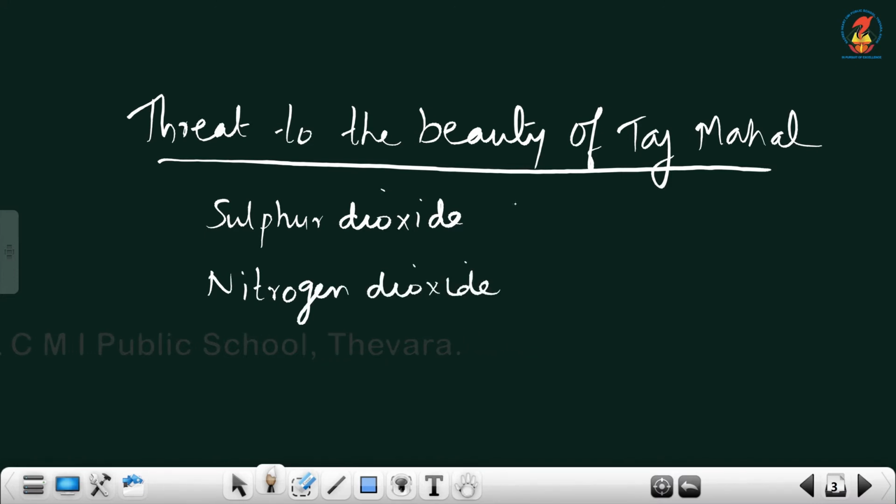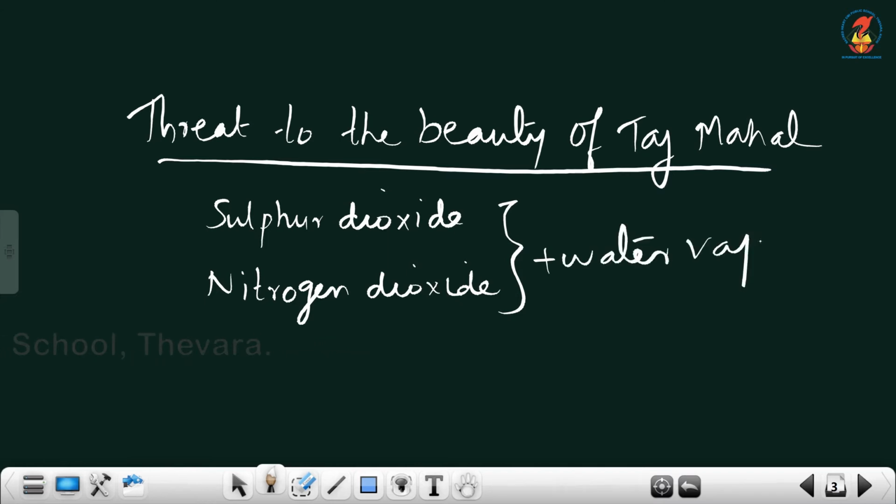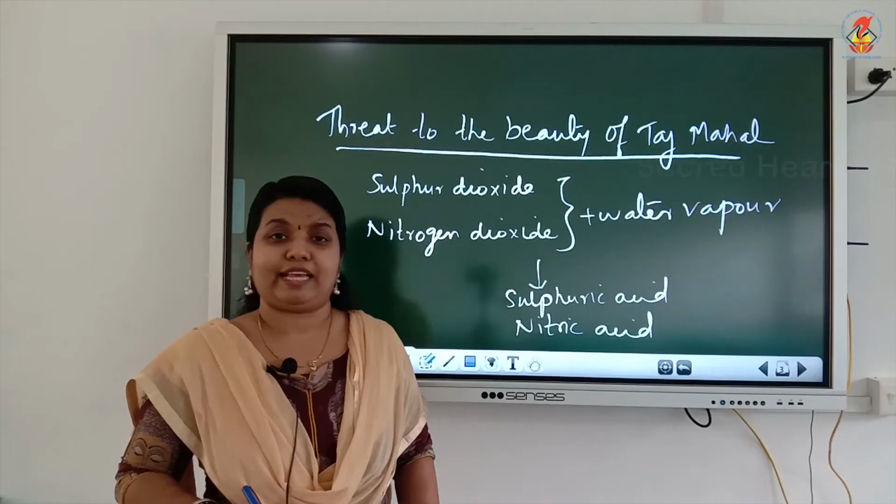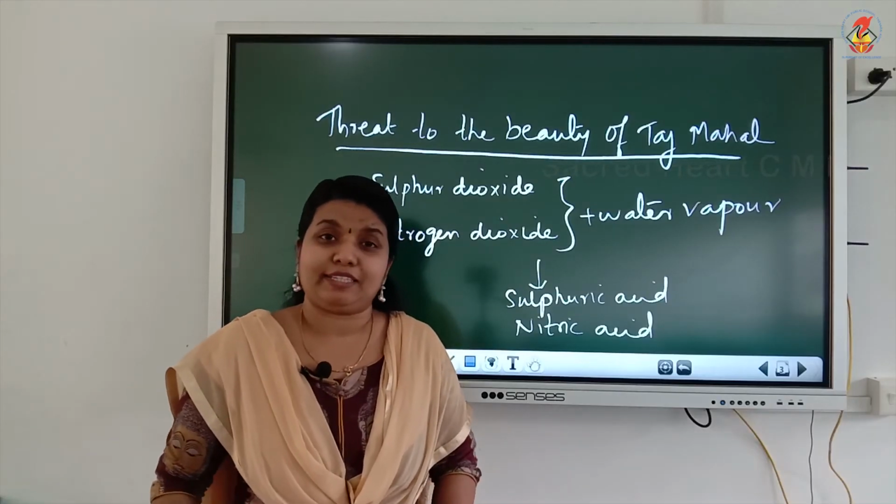These are released into the atmosphere. They react with water vapor present in the air to form sulfuric acid and nitric acid. These acids drop down along with rainwater, making it acidic. We call it acid rain.